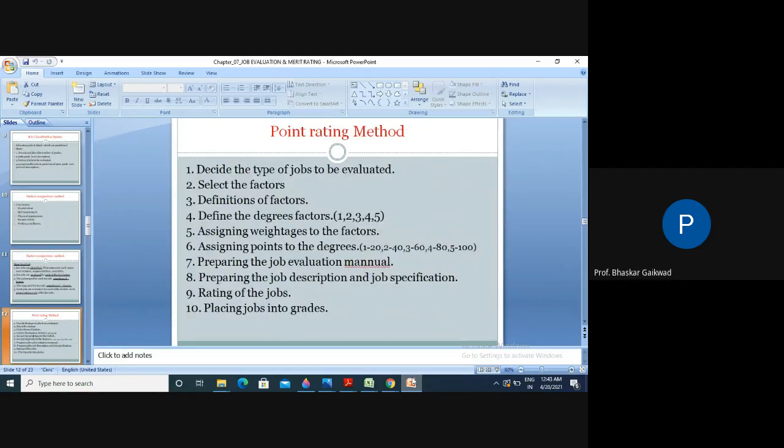Then point ranking methods. Decide the type of jobs to be evaluated. Select the factors, define factors, and points. For certain jobs you can give points. Suppose four jobs are there. One job, we give 2 points. The second job will get 3 points. Is it correct? Just like in games, we give certain points for one game. A similar thing is there for jobs also. We can give the points, point number one, two, three, list them, and after this we can go for the ranking of that.